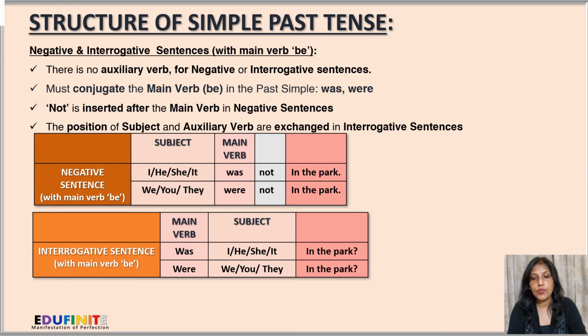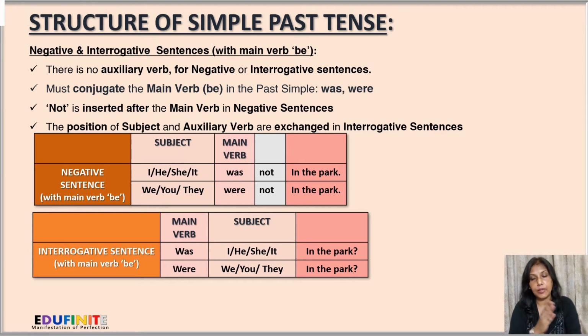Now, negative sentence, what do we do? We have the subject first, then the main verb. What will the main verb be? With the singulars, that is first person singular and third person singular, we'll use was. Then we have a not, and then the rest of the sentence. And with the plurals, that is the first person plural, second person plural and singular, and third person plural, we'll use were. So the sentences will be like I was not in the park, he was not in the park, likewise, or we were not in the park, you were not in the park, or they were not in the park, likewise.